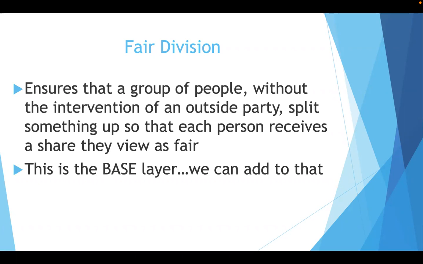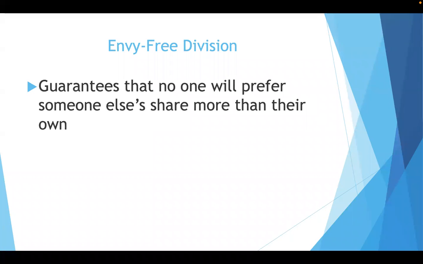Now with fair division, this is the base layer. There are different types of fair division, which is what we're going to talk about next. So first, envy-free division. This guarantees that no one will prefer someone else's share more than their own. When you split things up, you don't want to look at somebody else's share and go, man, they really got something better than me. That's not what we want with envy-free division.